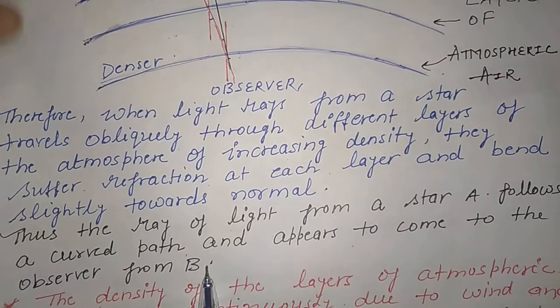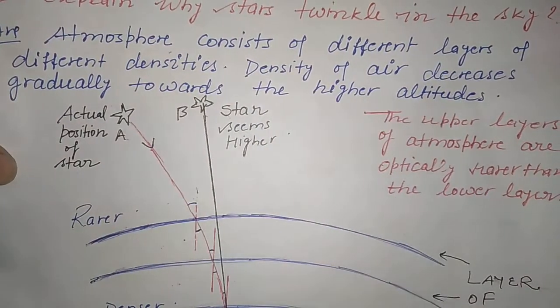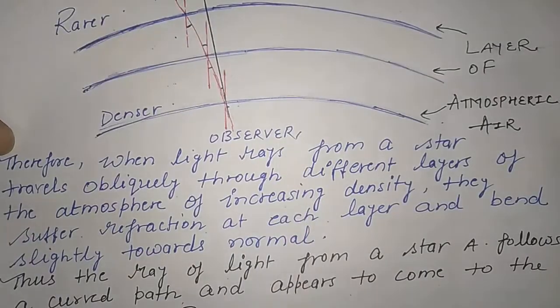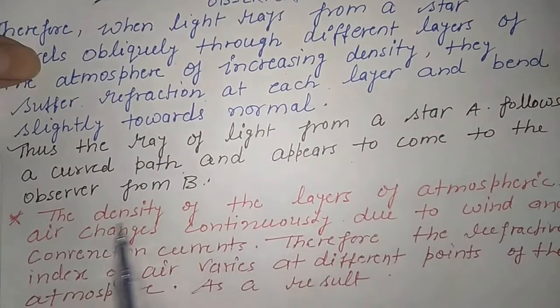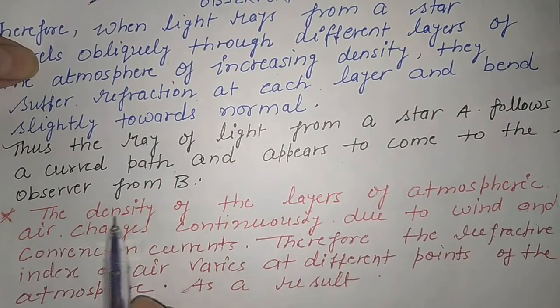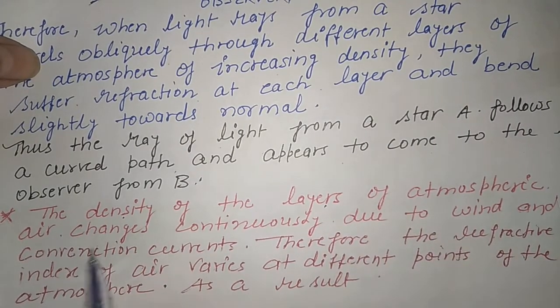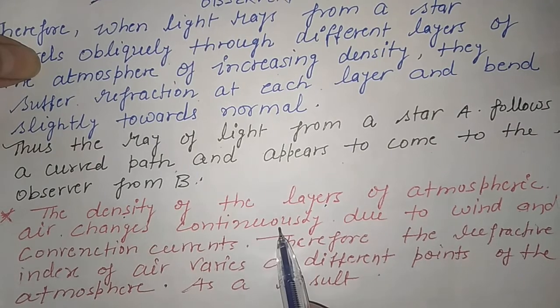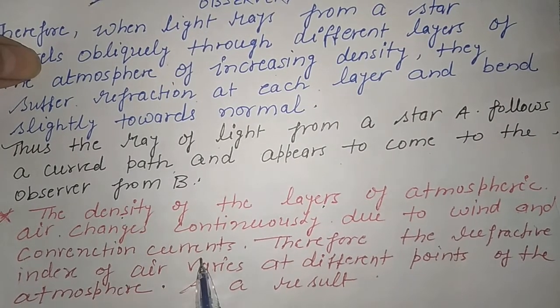Now the second question is: explain why stars twinkle in the sky. We can extend the same answer.